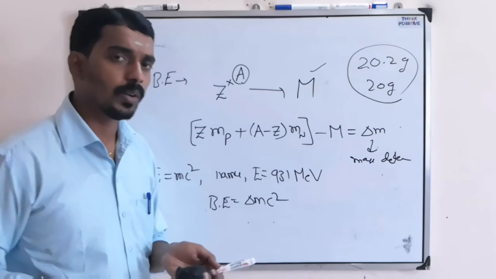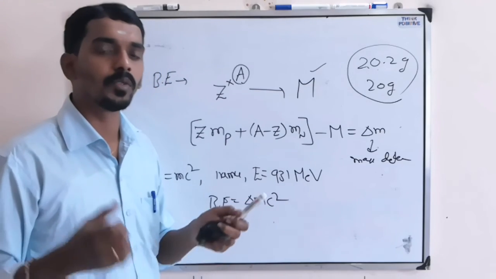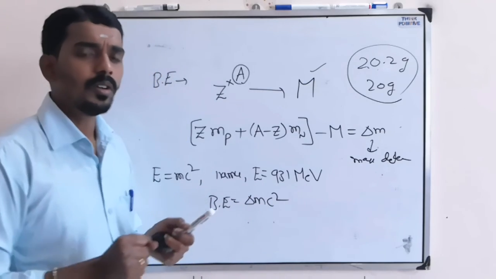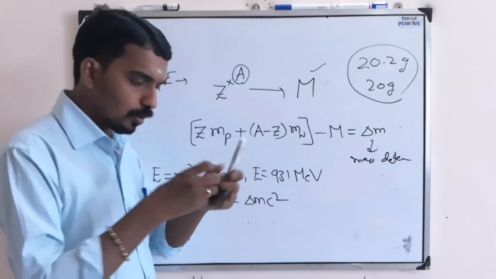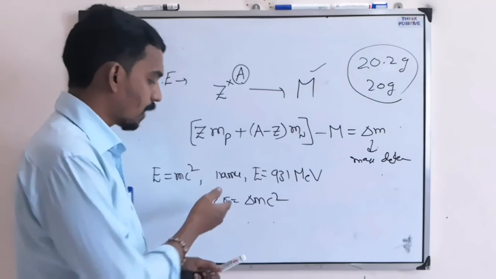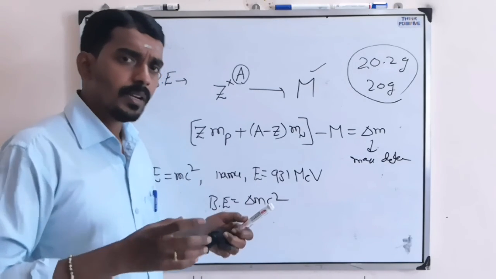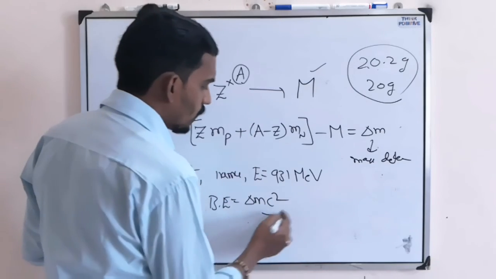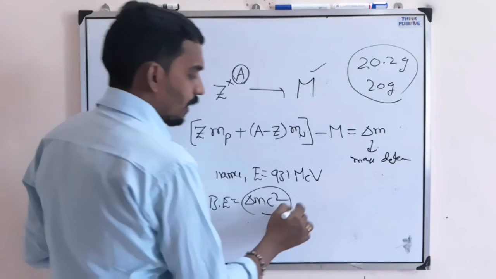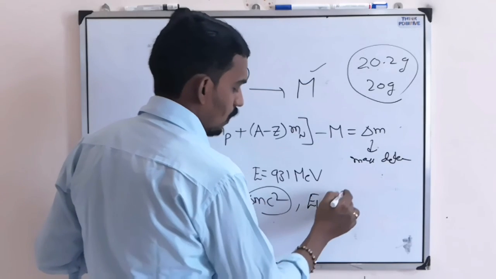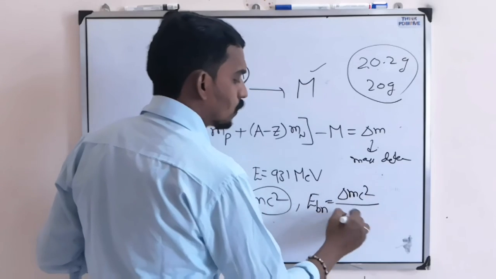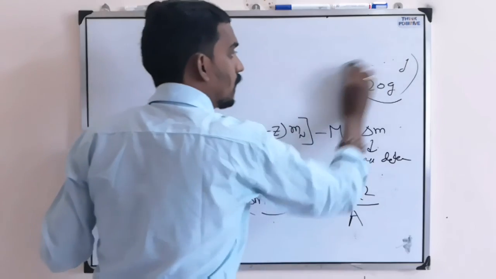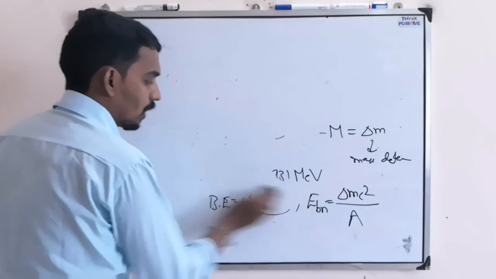This is the actual energy which is binding all of them together, so that they are strongly bound. They are together. So the energy needed to break them into separate individual particles is called binding energy, or the energy due to which they are bonded together, we call binding energy. And this is the bonding energy of all the nucleons. Now binding energy per nucleon means total binding energy by total number of nucleons. This is the binding energy per nucleon, for one nucleon.